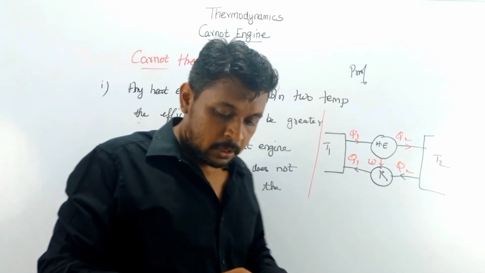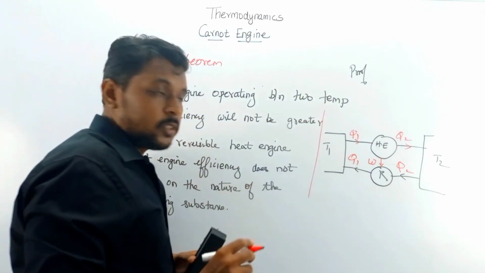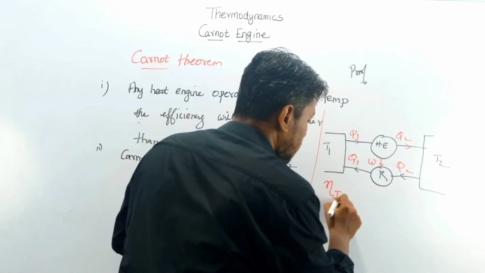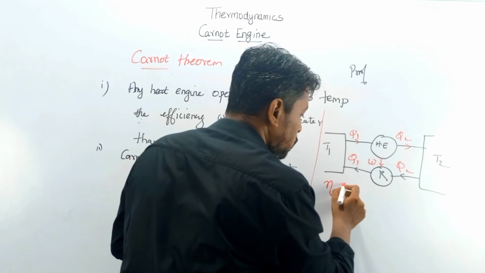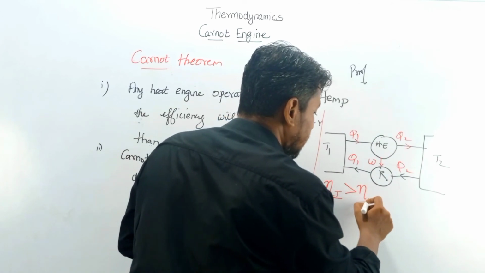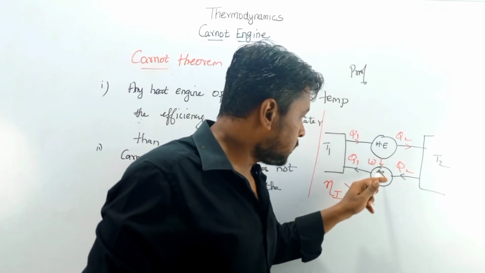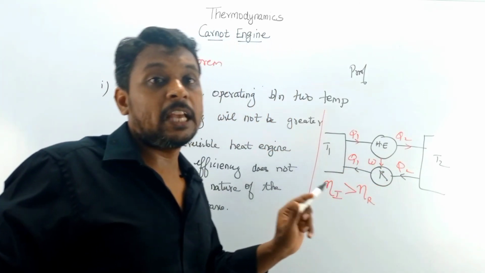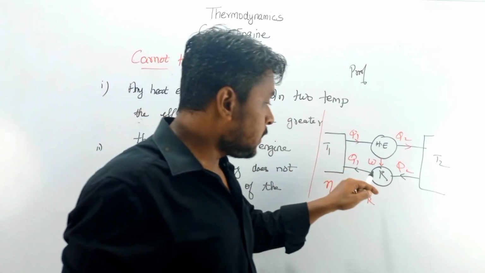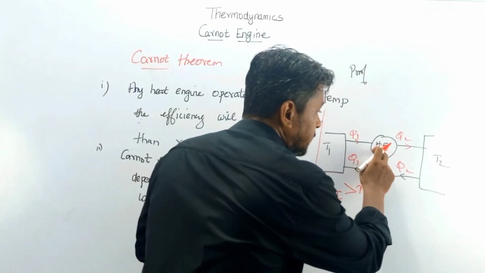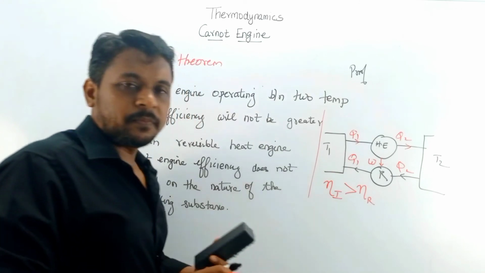Whether this is possible: the efficiency of this irreversible heat engine should be more than the efficiency of this reversible heat engine, because it could supply work to the reversible one only if it has a higher efficiency. We are considering this one as irreversible and this as reversible.